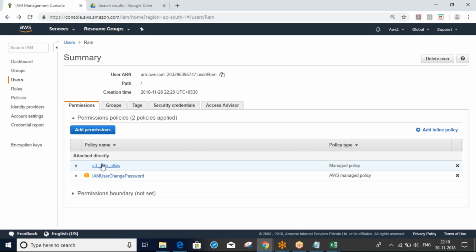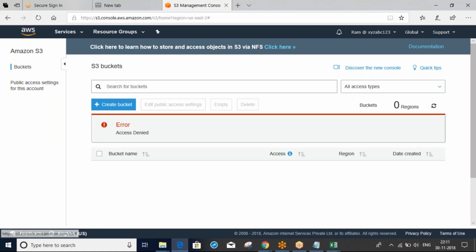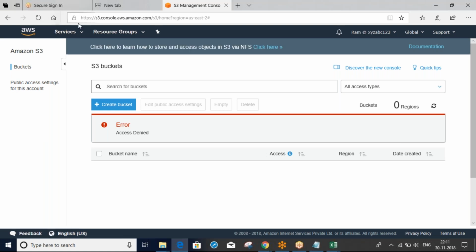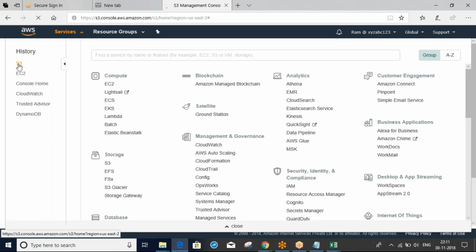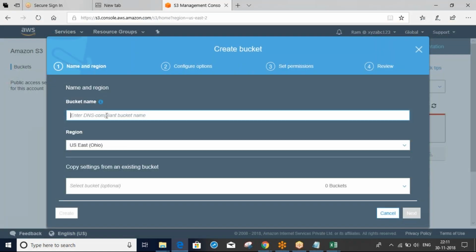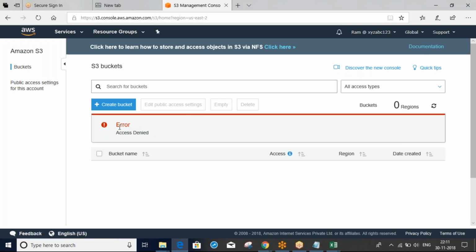Again for RAM, S3 allow only. Go here, click S3 again. For S3 I gave write access. If you see here, why are you getting the error?